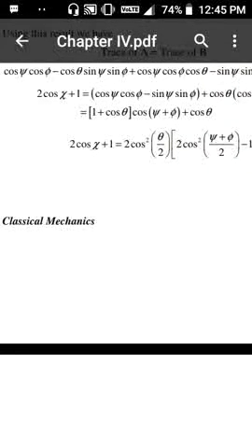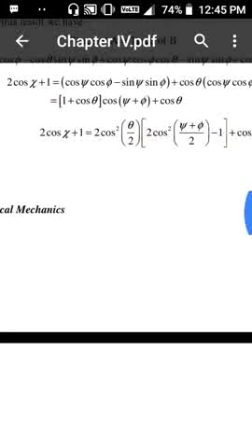2 cos chi plus 1 is equal to 2 cos square of theta by 2 into [2 cos square of (psi plus phi) divided by 2 minus 1] plus cos square of theta by 2 minus sin square of theta by 2.